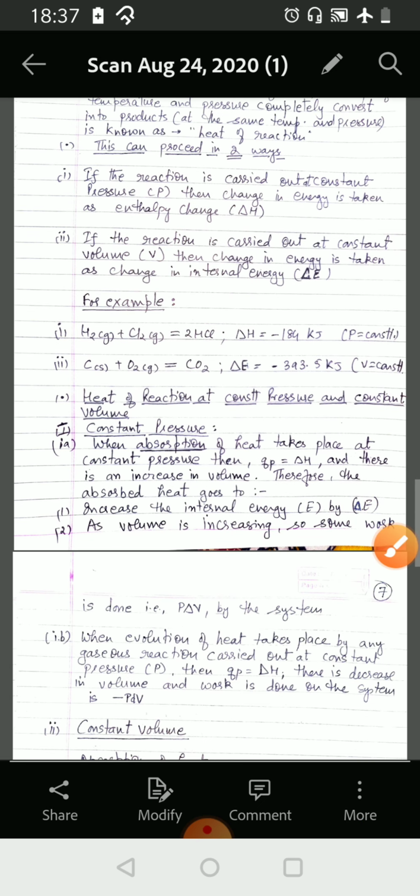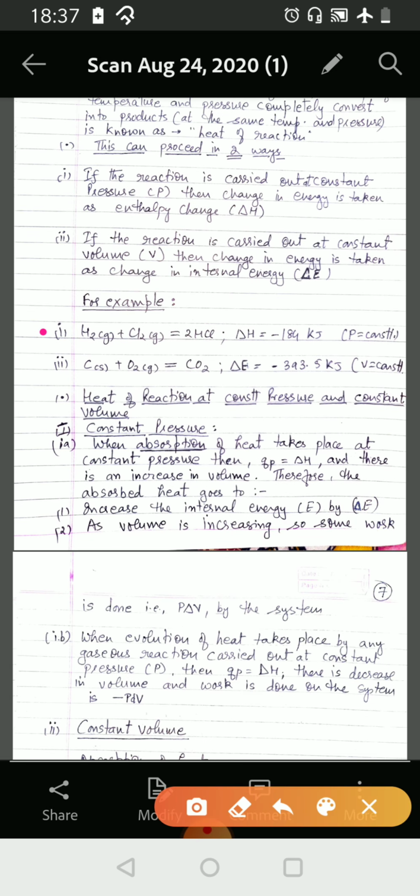For example, in the first reaction, hydrogen and chlorine in the gaseous form react to give HCl, and delta H is equal to minus 184 kilojoules. Here P is constant. In the second, carbon in the solid form and oxygen in the gaseous form react to give CO2 in the gaseous form, and delta E is equal to minus 393.5 kilojoules. So this is V equal to constant.